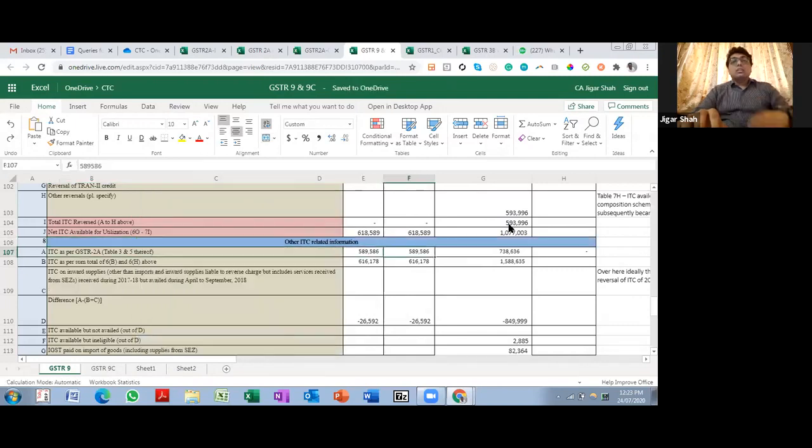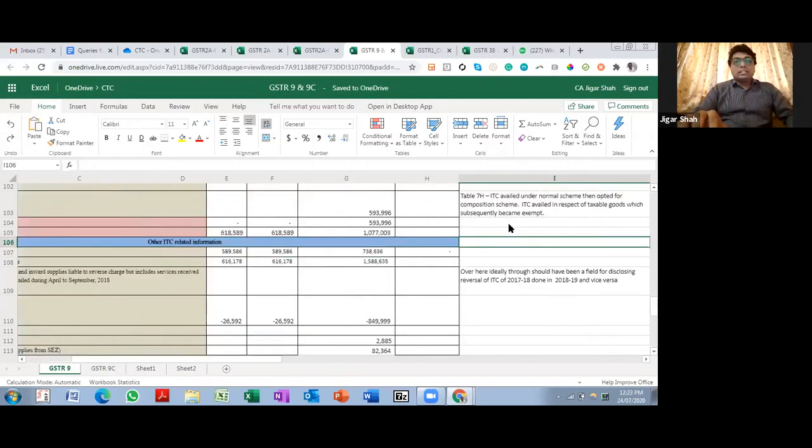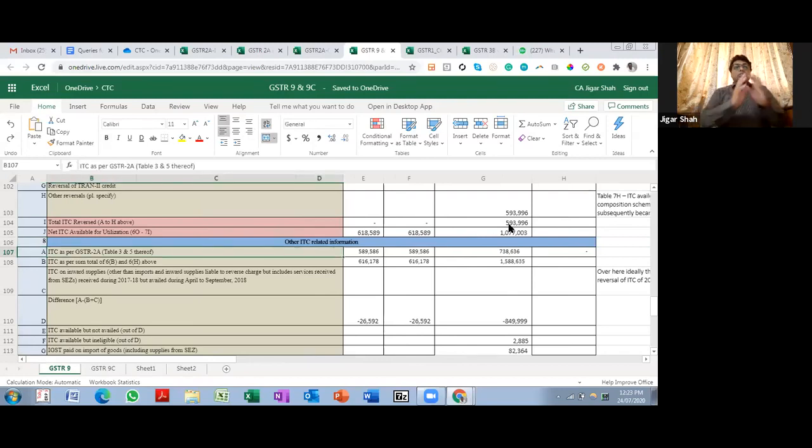Then you have other ITC related information. Table 6 is a simple bifurcation of what you have filed in 3B. You are just bifurcating over there, you are not doing much. Table 7 is details of the reversal. Now table 8 is where you are reconciling with GSTR 2A related figures. If you see over here, I've got 2A related figures. I have given the total of 6B and 6H.